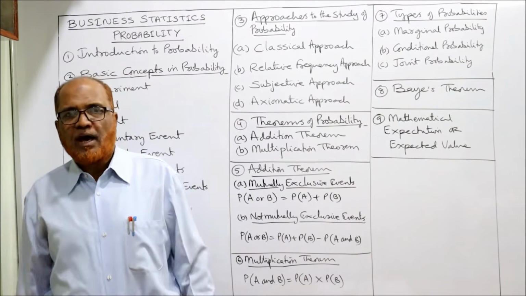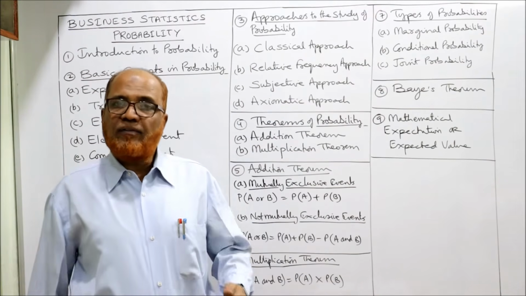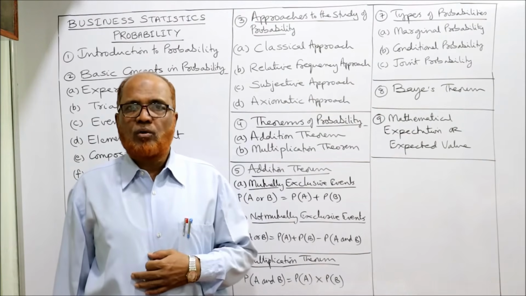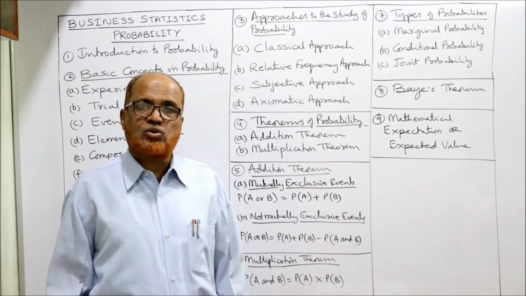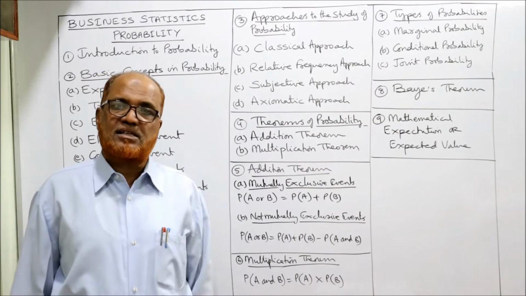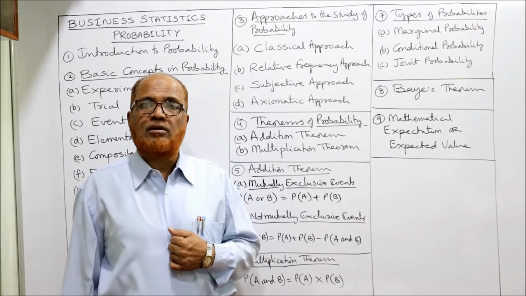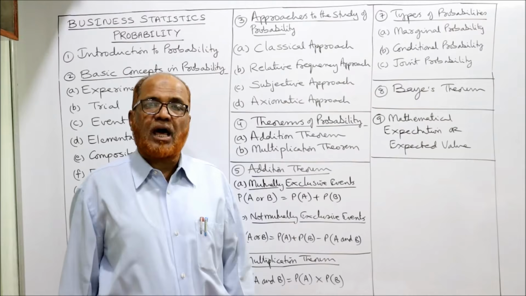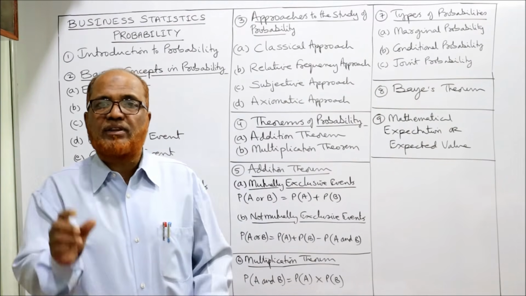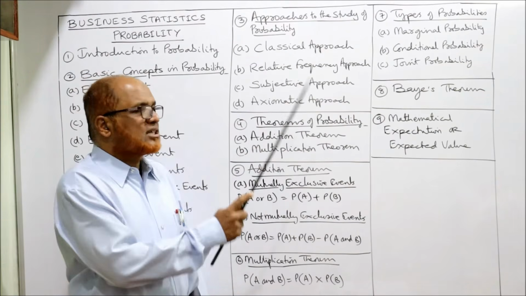Example, I am a teacher. I am teaching a number of students. Mr. X is one of the students. I have been teaching for the last 1 year. Now I can judge the potentiality of this student. Then I can give the probability: what is the probability that this student will pass the entrance examination? According to my belief, according to my perception. I have not applied any formula or followed any procedure. According to my belief, I have given the probability. Right? This is called the subjective approach.